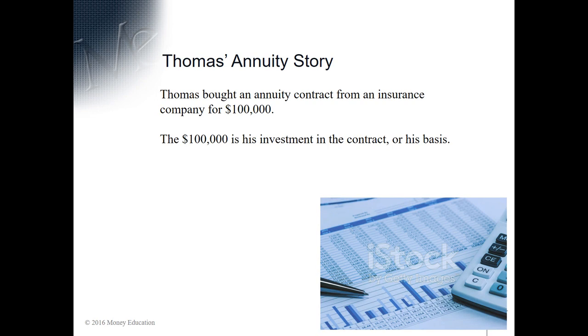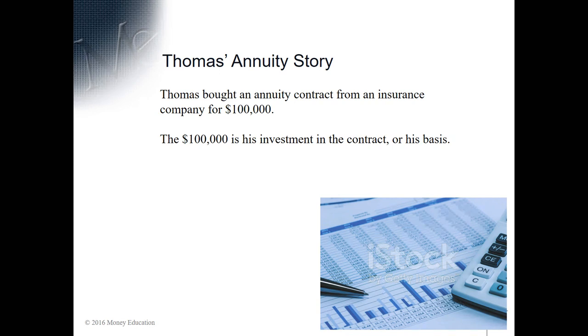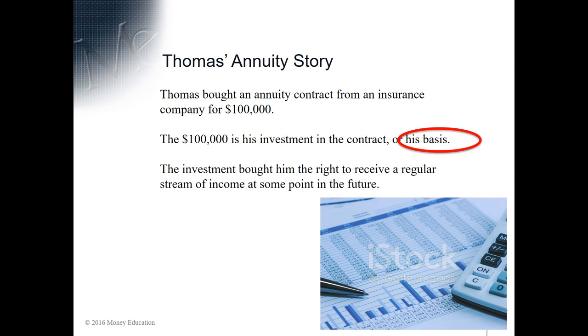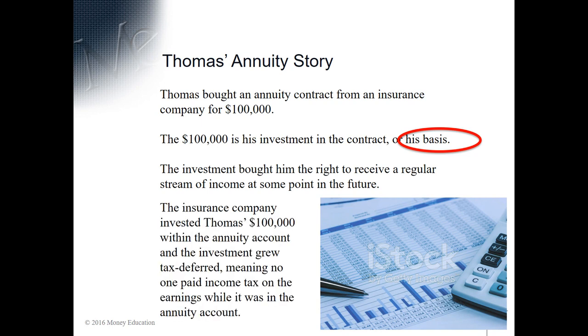So this again is money that in the past he included on his income tax return. He paid income tax on it, and so he used it to buy this, and so he has basis in it. Now, the investment bought him the right to receive a regular stream of income at some point in the future. Here's what happened. The insurance company invested Thomas's $100,000 within the annuity account, and the investment grew tax deferred, meaning no one paid income tax on the earnings while it was in the annuity account.